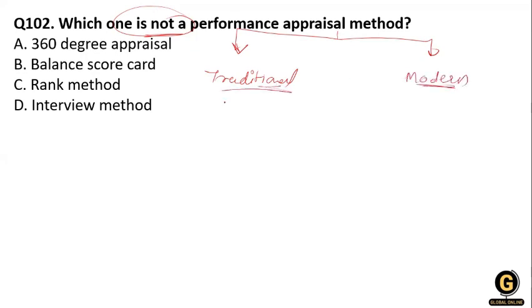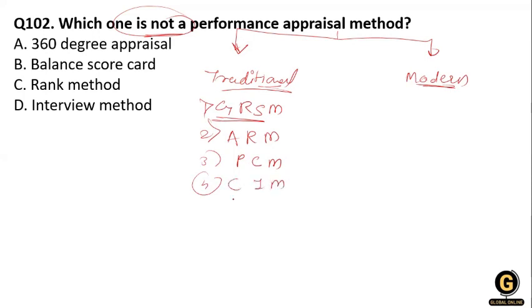So in the traditional, there is the graphic rating scale method. What is the graphic rating scale method? And the alternate ranking method, and then the paired comparison method. And after that, the critical incident method, and the fifth one, annual confidential reports, and the sixth one, that is narrative form. So these are the traditional methods to calculate the performance of an employee.